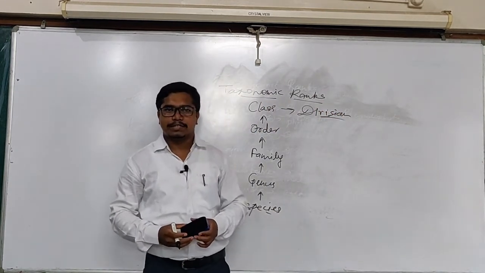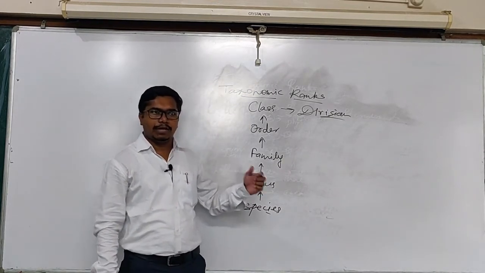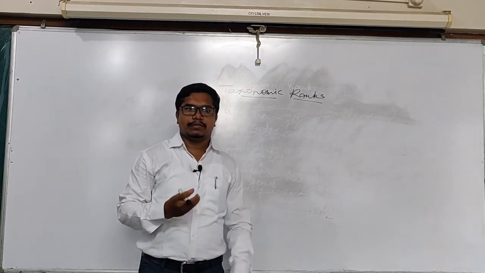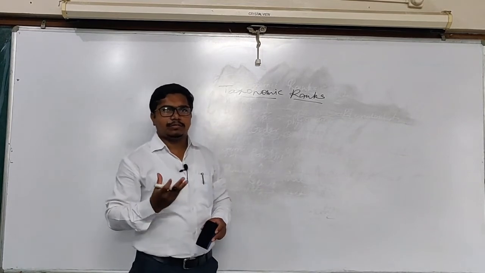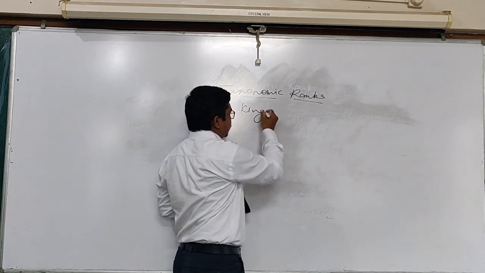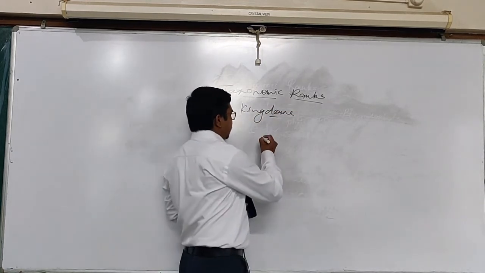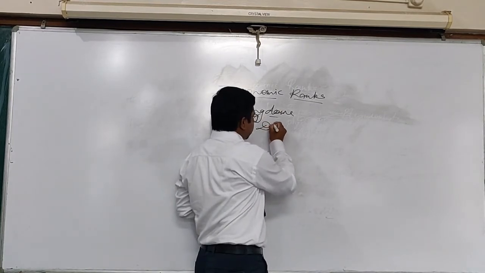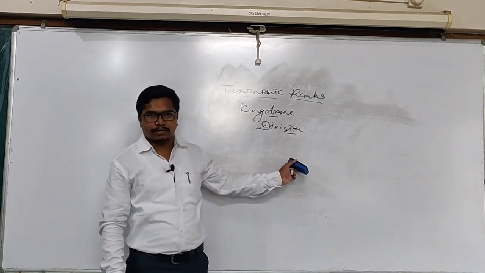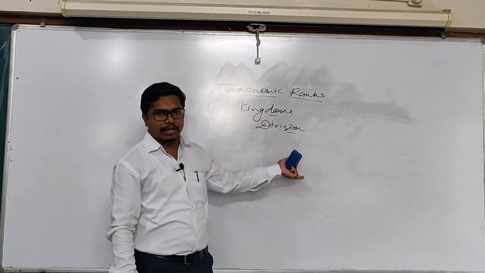But according to the ICBN code, all these groups are divided again into 22 groups, and each group has a particular suffix. The largest group is the kingdom, which includes all the living organisms on the earth. The kingdom is divided into a number of divisions in case of plants, while in case of animals it is divided into phyla.